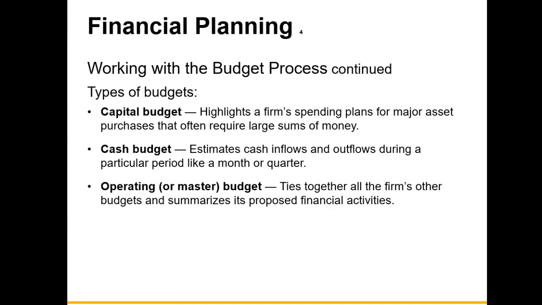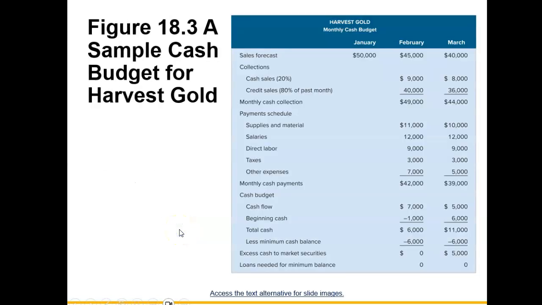You get the point. So we're estimating the cash inflows and outflows for a period of time. When you combine your cash budget and your capital budget, along with others, together they make up what's known as an operating or master budget. This is a culmination of all the firm's other budgets and summarizes it into proposed financial activity.